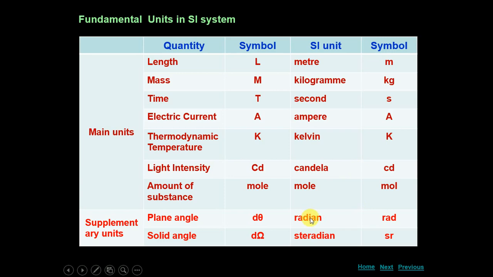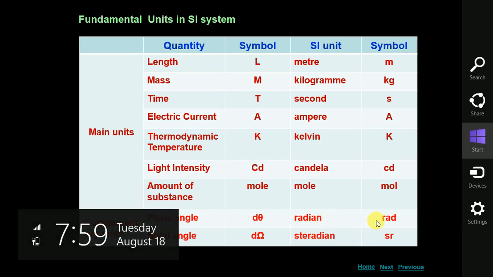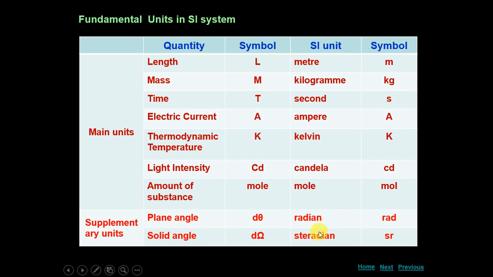Plane angle is measured in radians and symbol is rad. Solid angle is measured in steradian and symbol is sr. In mathematics, plane angle you generally measure in degrees, but in physics and for doing the calculations, the angle must be in radians. So we'll see the conversion also, how we can convert degrees into radians.